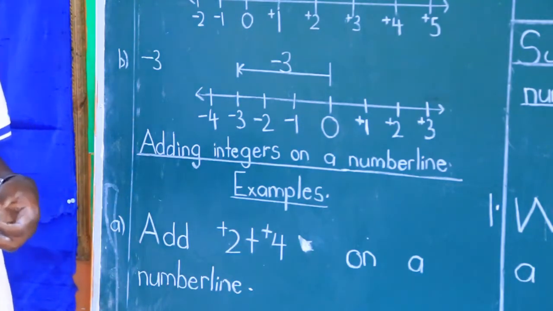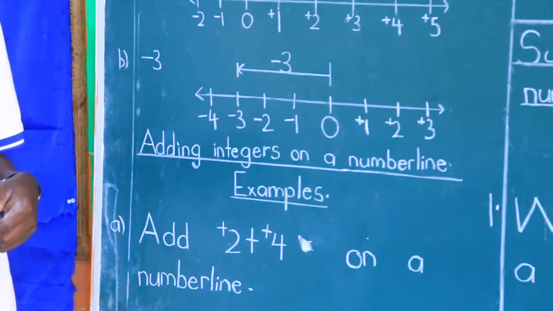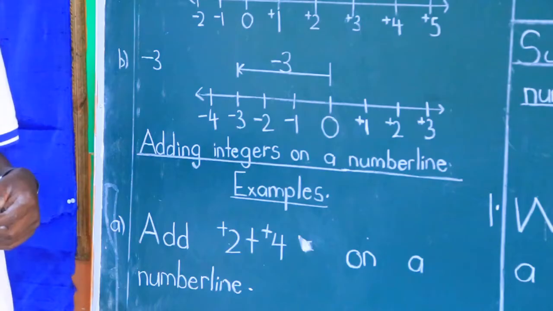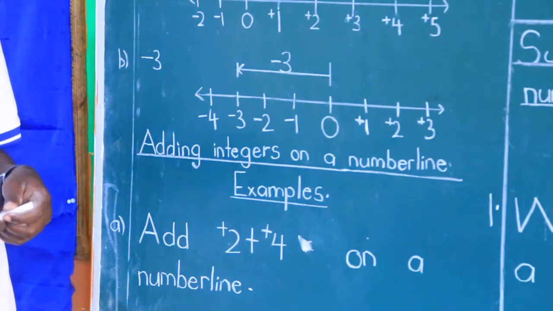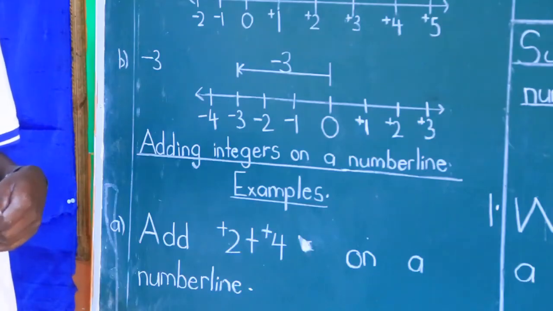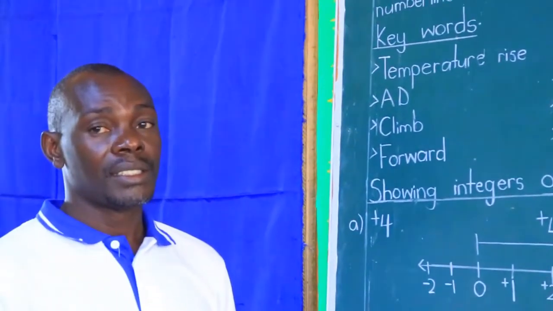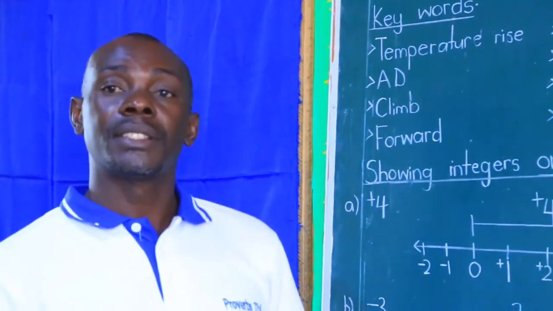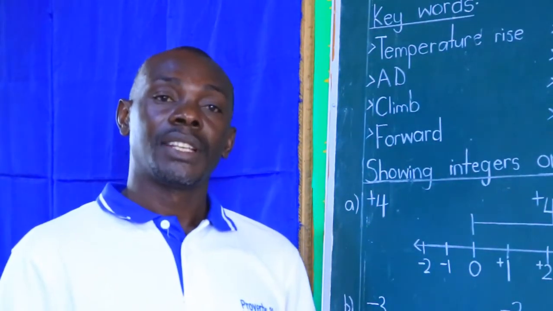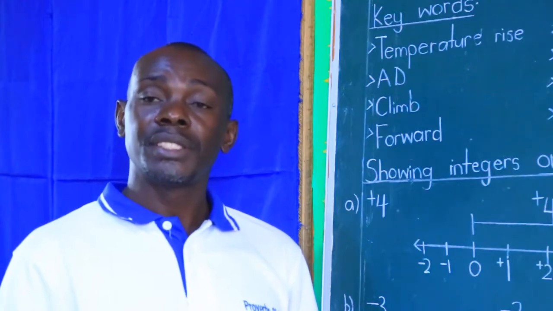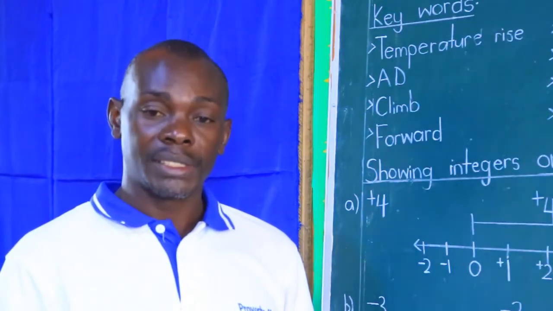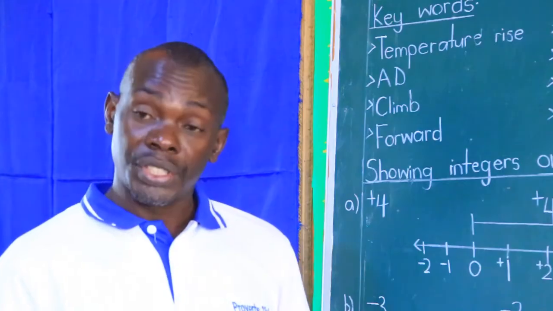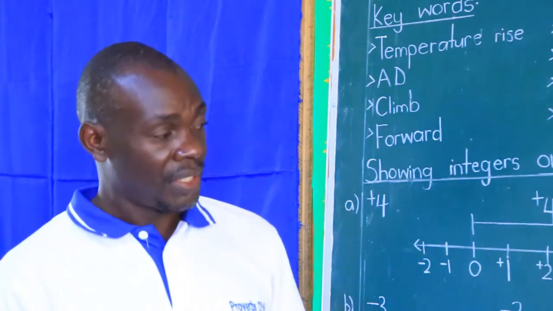Plus sign of addition, the plus itself, means don't turn. Plus means don't turn. Minus, as an instruction on a number line, means turn. I said plus means don't turn, whereas minus means turn. Then negative means move backwards. Negative means move backwards. And then positive means move forward.